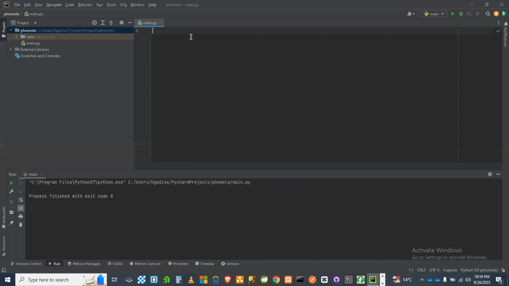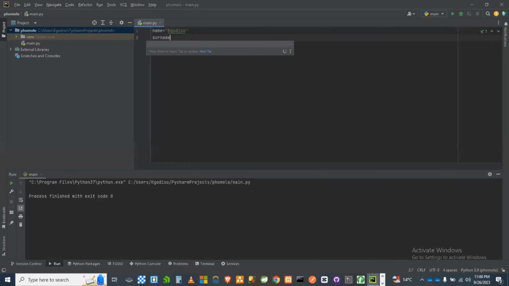So in Python, we keep it simple and short. We do not specify the data type that we are using whenever we're declaring our variables. You just get straight to it. You're just going to write your name. You say name, and that's Khadiso.